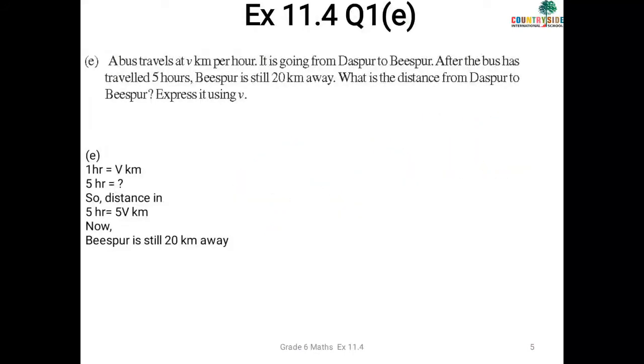So scholars, see, Bispur is still 20 kilometers away. So the distance equals 5V plus 20 kilometer.